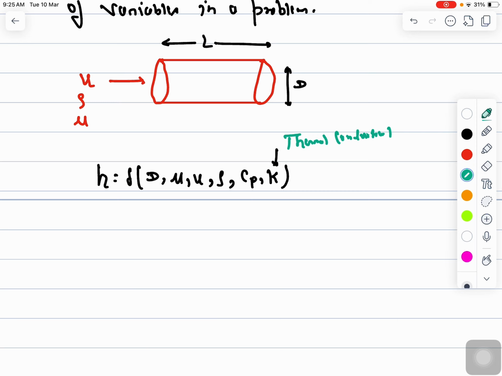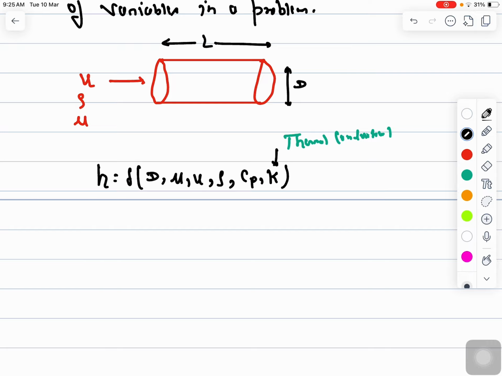So we have seen that there are many variables that influence the system, right? Out of that, you can see there are 6 variables. Now if we want to experimentally study the effect of each variable separately, we would have to conduct a very large number of experiments.